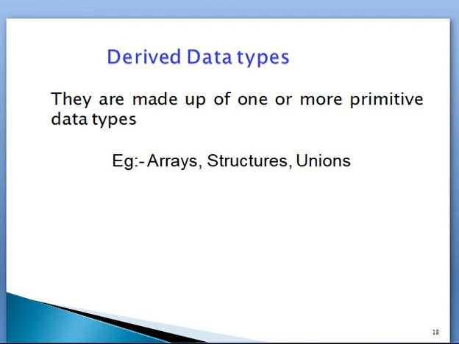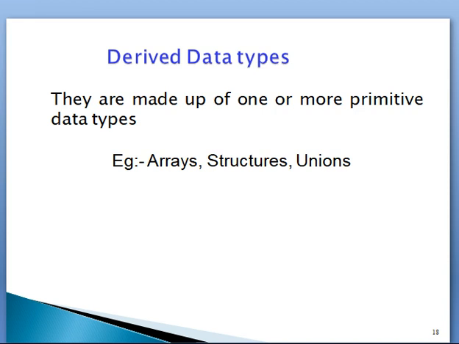The second type, derived data types. They are made up of one or more primitive data types. The combination of primitive data types is called the derived data types. These derived data types are derived from primitive data types, using the integer, float, and character.